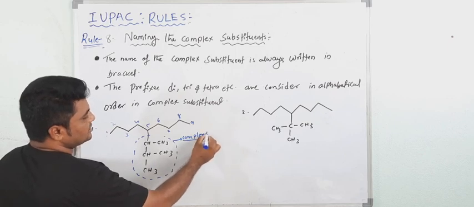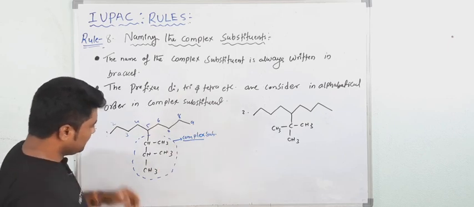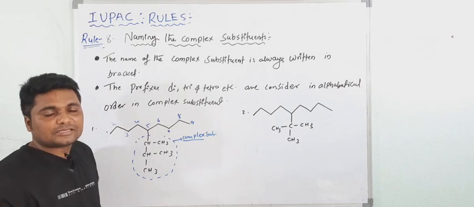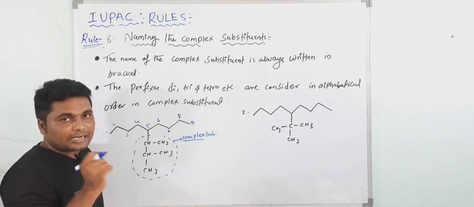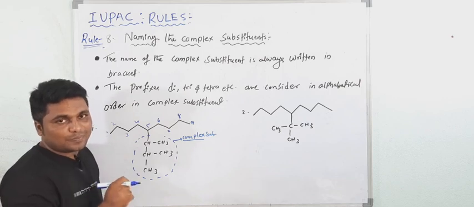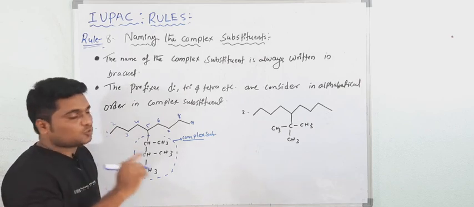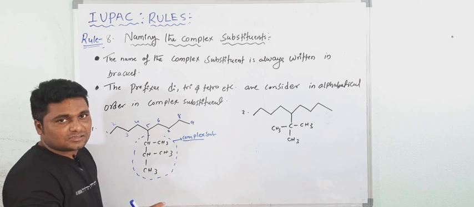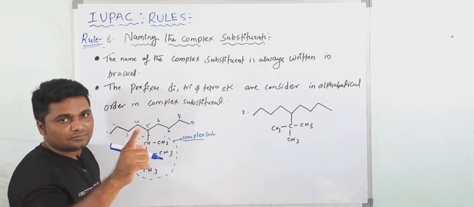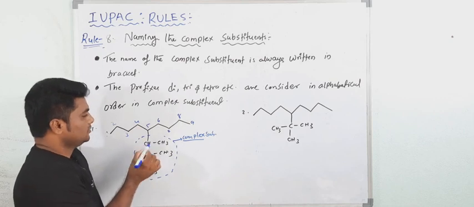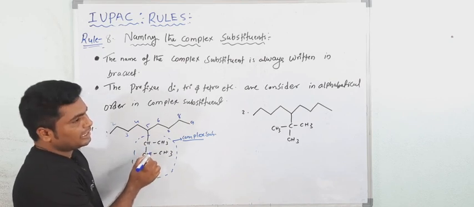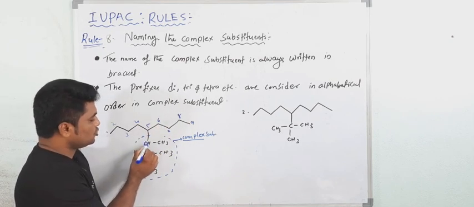bulky substituent, complex substituent. Now the complex substituent is also numbered, and the carbon atom of the complex substituent that is directly attached to the parent chain always gets number 1, irrespective of the groups. See here, which carbon atom is directly attached to the parent chain? This CH.